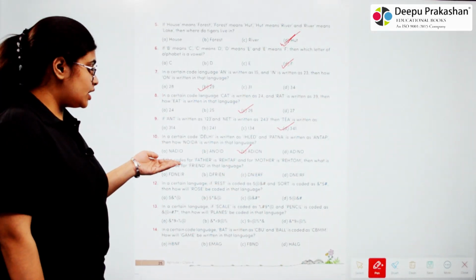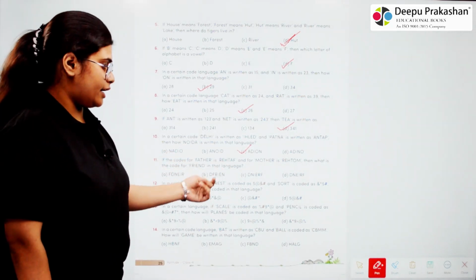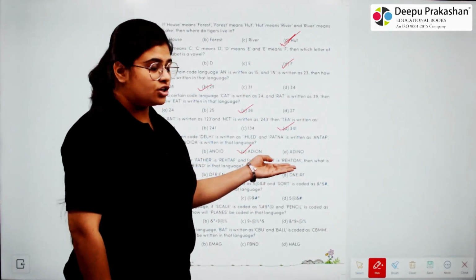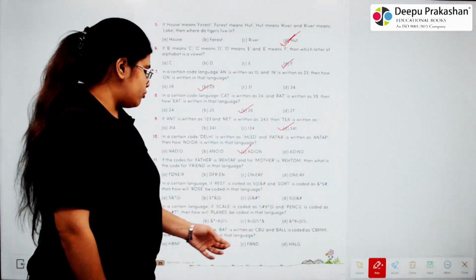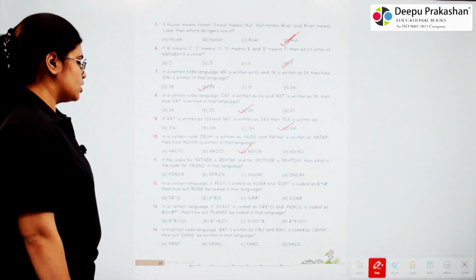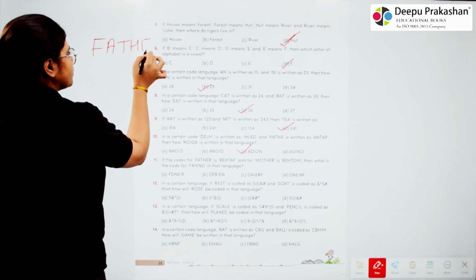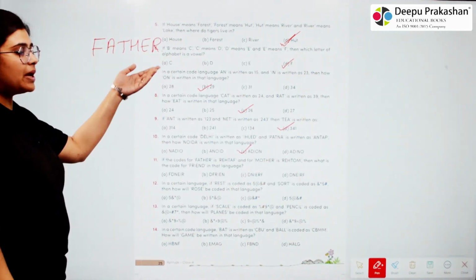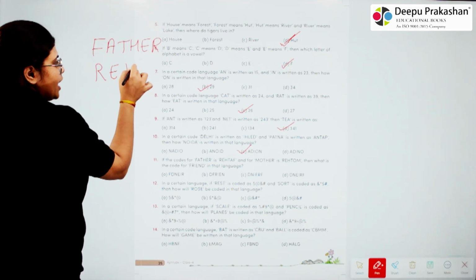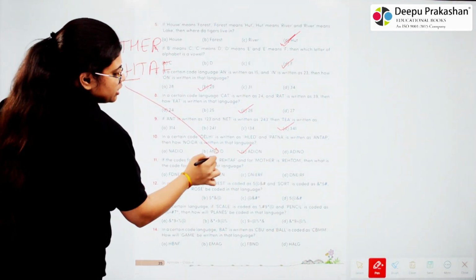(11) If the codes for father is REHTAF and for mother is REHTOM, then what is the code for friend in that language? So if we look at father and we see the spelling from reverse, it will be REHTAF. That is similar to the given code.